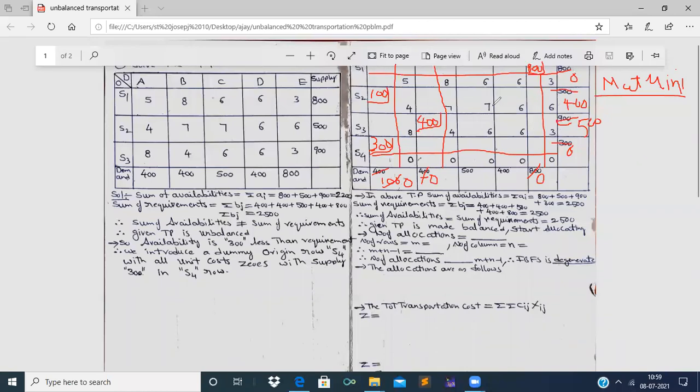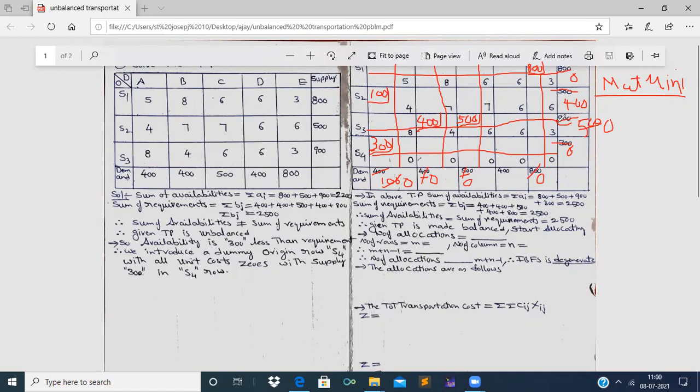And now in the leftover cost matrix, that is 7, 6, 6, 6, the least cost is 6, and we find three 6s here. I select this 6. For this 6, the demand is 500 and the supply is also 500. Therefore, allocate both demand and supply at a time, because both are the same, and make both values 0. Allocation is done by putting it in a box. Now demand is 0 and supply is also 0. Now I strike off the column and I strike off the row.